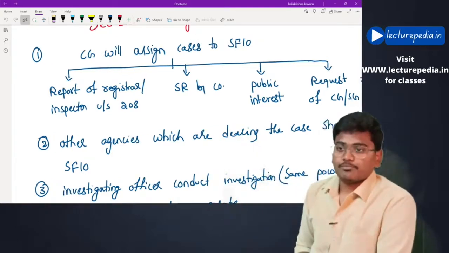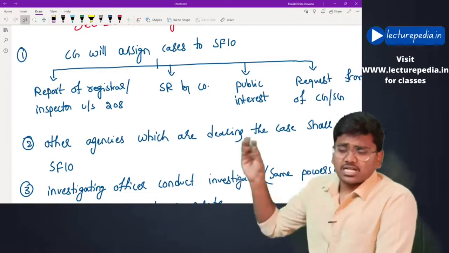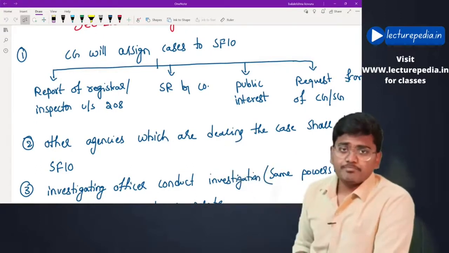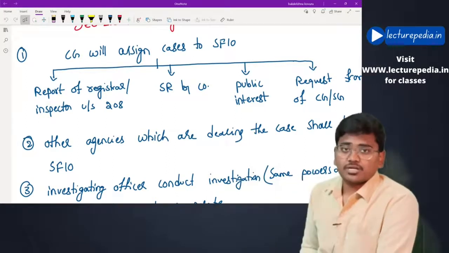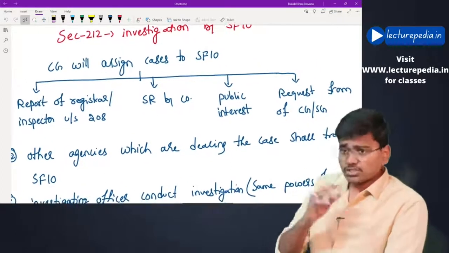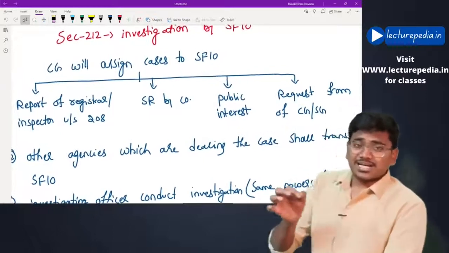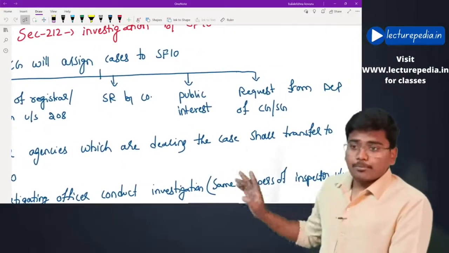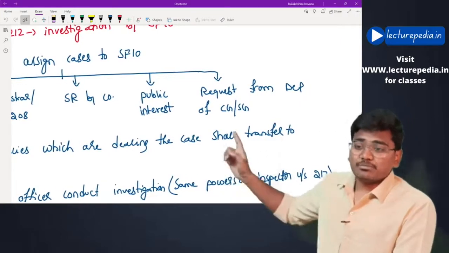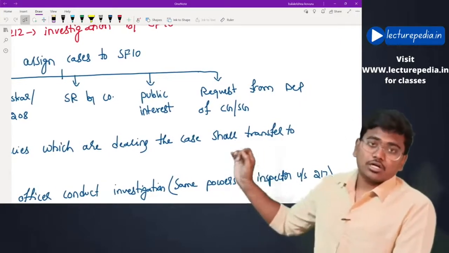Hope this is clear. Or a special resolution has been passed by the company, and they have decided to conduct investigation into affairs of the company. In that case also, if central government feels, it can assign this type of investigation to SFIO, or in the public interest, or on request from a department of central government or state government.